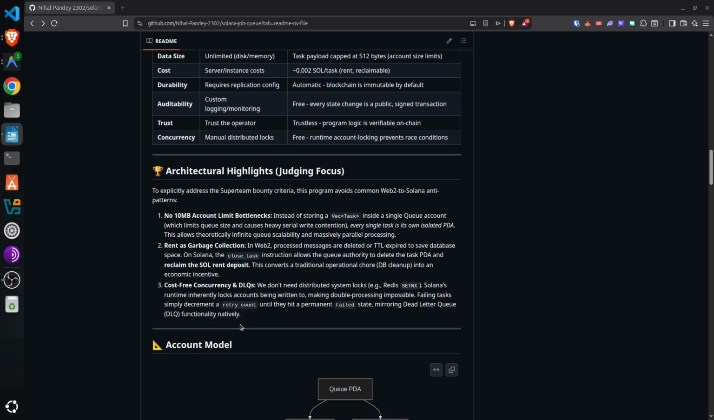Finally, garbage collection. In a traditional database, you have to run cron jobs to delete old records. My queue implements a close task instruction. Once a task is completed, closing it reclaims the rent deposit. This turns our traditional operational chore, database cleanup, into a direct economic incentive.